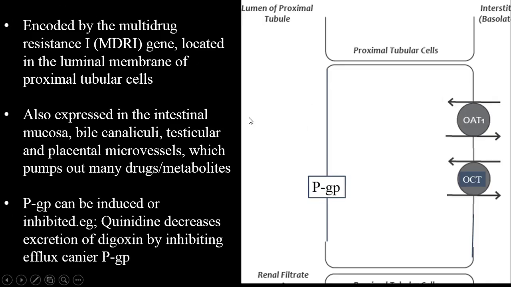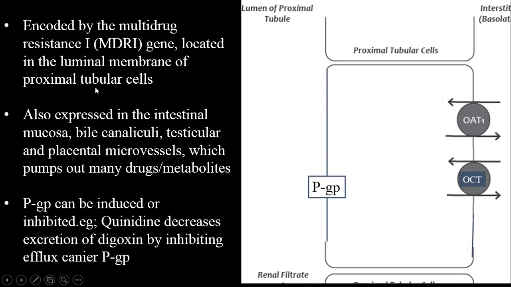So, regarding P glycoprotein, it is encoded by the multi-drug resistant 1 gene. This is the P glycoprotein, this is the lumen of the proximal tubule, and it is located in the luminal side, as we can see. This is a carrier protein, so it has to be encoded by a gene, and the name of that gene is multi-drug resistant 1 gene.